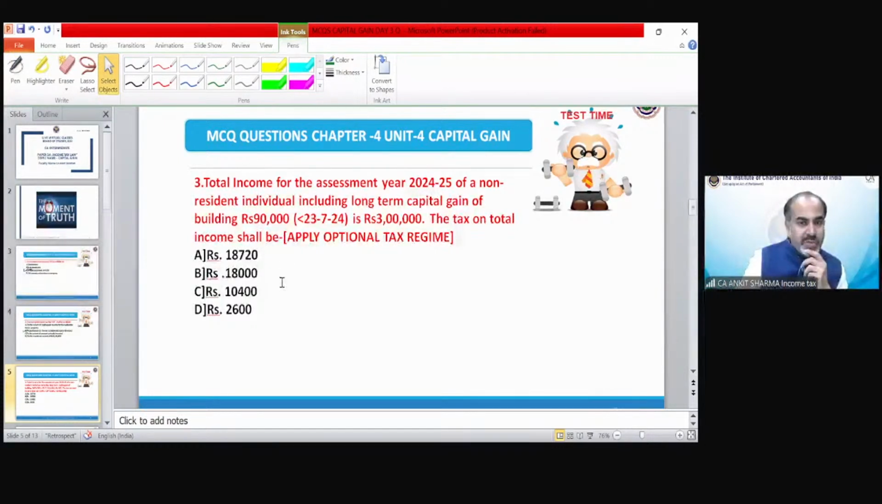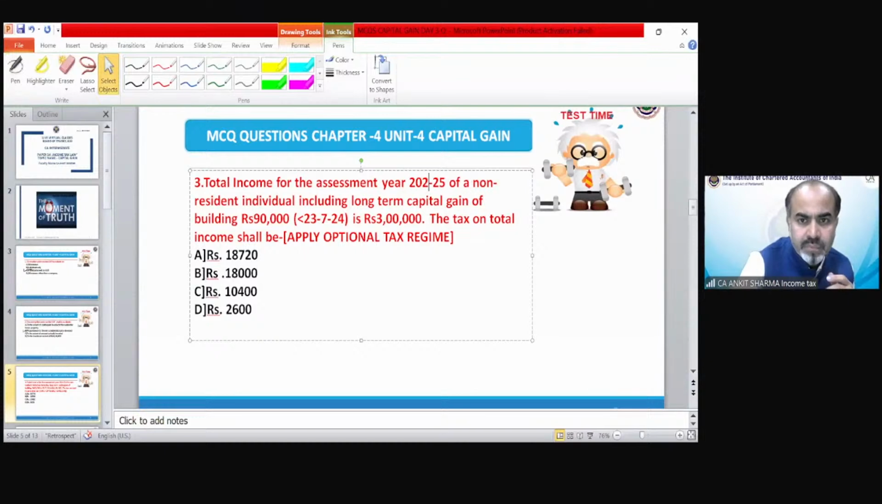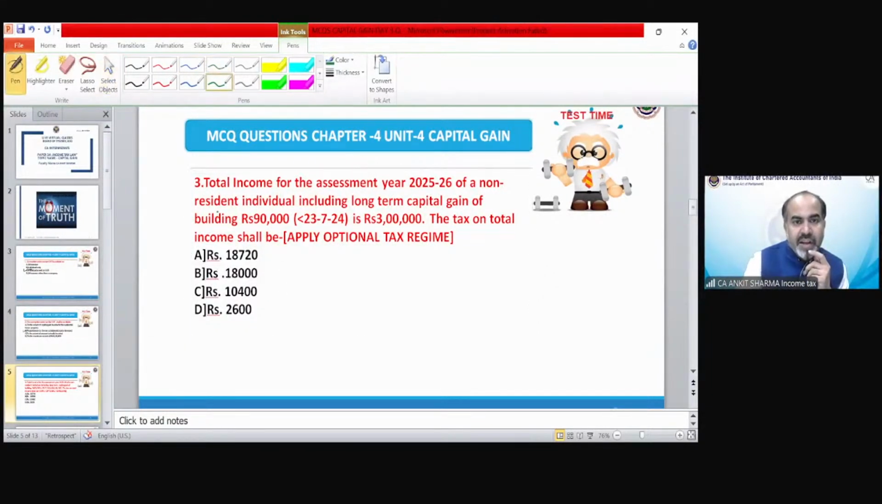Now total income for the previous year 25-26 of a non-resident individual, including long-term capital gain of building rupees 90,000 before 23rd of July 24, is rupees 3 lakh. So the tax on total income shall apply, optional tax regime. So this kind of 2 marks question could be asked in the examination for the purpose of rate calculation.